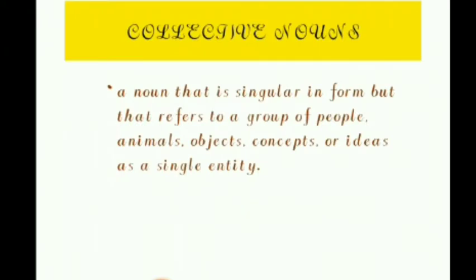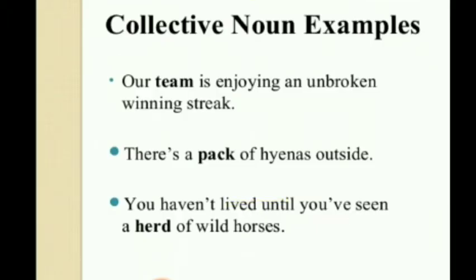Next comes collective noun. So collective noun is a noun that is a form of a group of people. It's a name given to a group of people, animals, objects, ideas, etc. Our team is enjoying an unbroken winning streak. So here team is a collective noun because team does not contain one person. There is a pack of hyenas outside. So many hyenas are there, so we get a pack of hyenas.